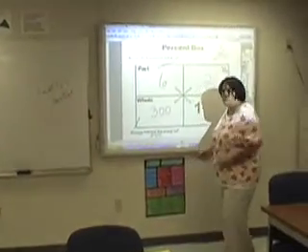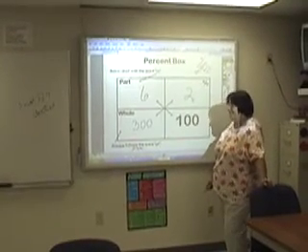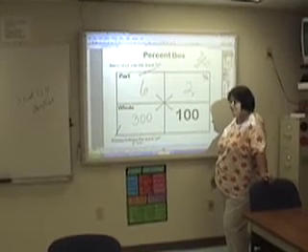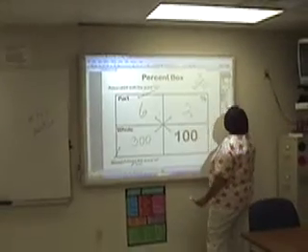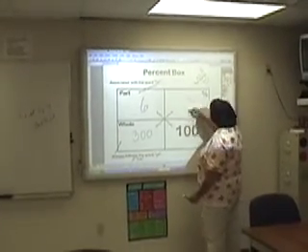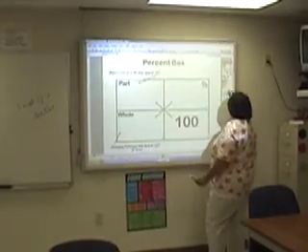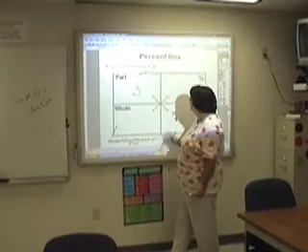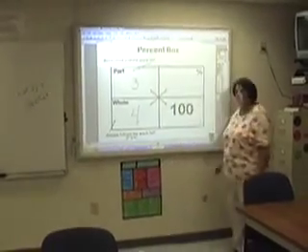Where do I put what here? You put the 3 in the part and the 4 in the whole. Okay, I'm going to put the 3 in the part. I guess if I erase this, it would help, wouldn't it? I'm going to put the 3 in the part because that's the part that I'm talking about, right? And the whole is the 4. Now what do I do?